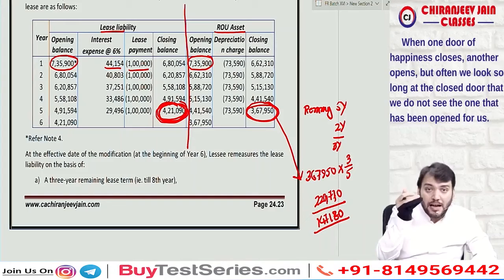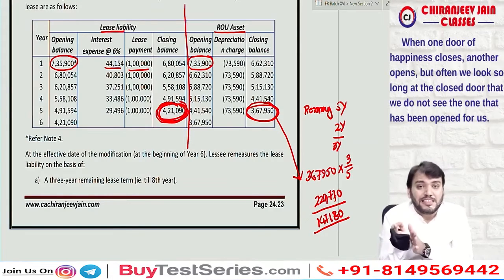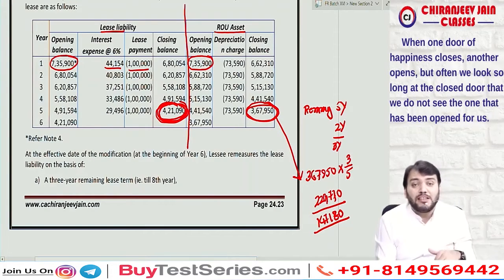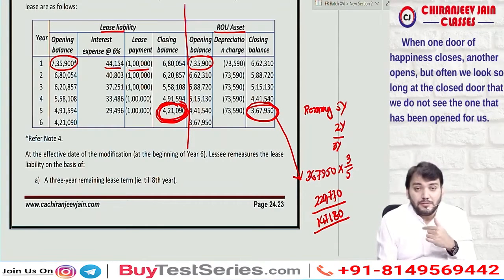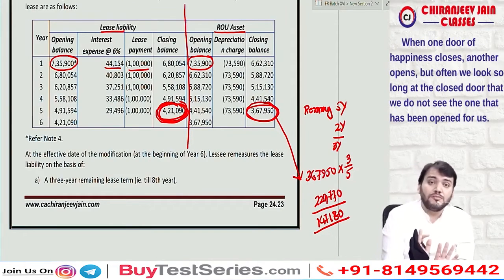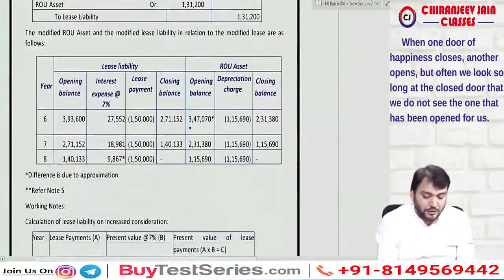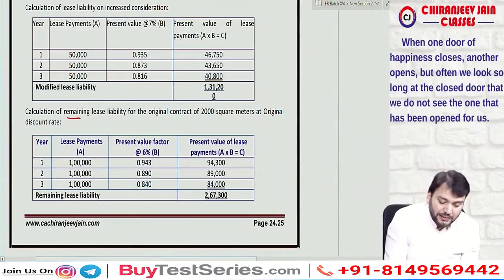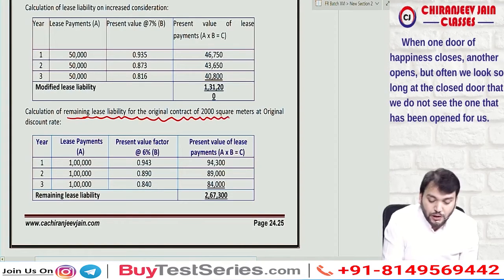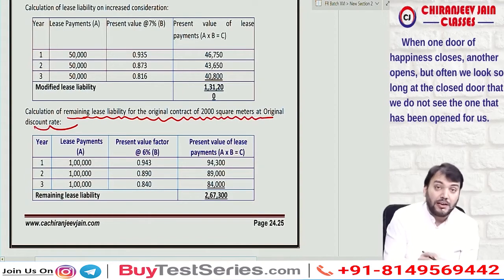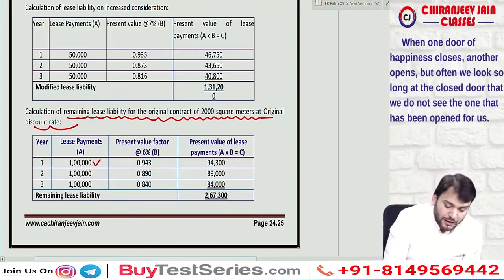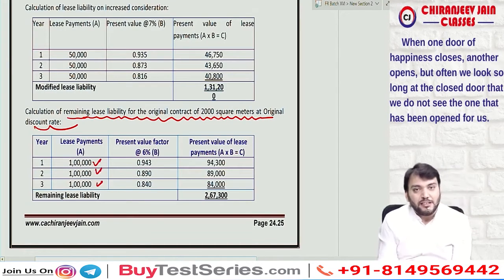So we need to find out the modified lease liability when there is a decrease in lease term. So can we calculate the present value of the remaining lease liability for the balance 3 years based on the original lease payment? Just try to understand, we calculate the remaining liability for the original contract of 2000 square meters at the original discount rate. So it will be 1 lakh, 1 lakh, 1 lakh for the next 3 years.